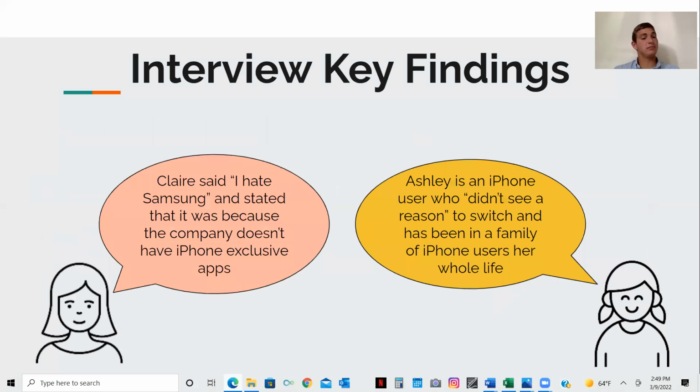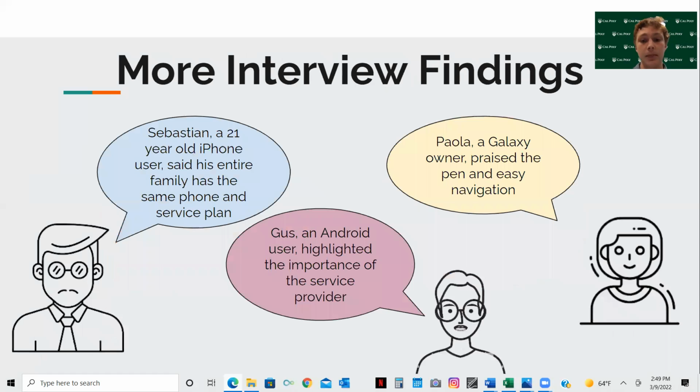Next slide. So taking a dive into these interviews, Clara, an iPhone user, said that she hates Samsung and stated that it was because the company doesn't have iPhone exclusive apps. This brought to our attention the importance of the smartphone features. On top of that, Ashley, another iPhone user, said she didn't see a reason to switch because her whole family uses iPhones and they've always used iPhones. This brought to our attention the idea of brand loyalty.